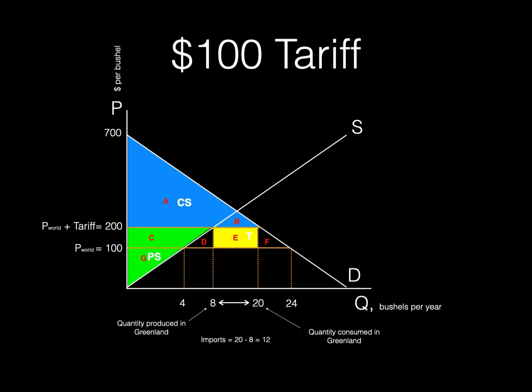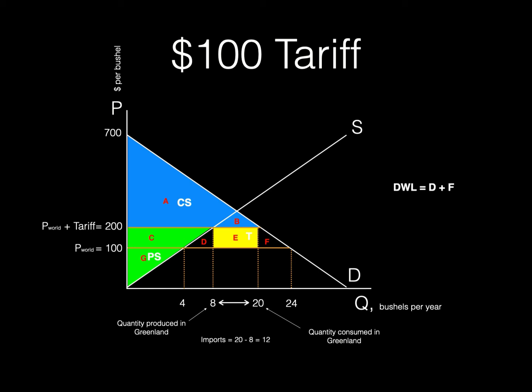Tariff revenue collected by the government of Greenland will be equal to the tariff times the number of imports. This is shown by the yellow rectangle. The height of the rectangle is the tariff. The base is the number of imports. Height times base, or tariff times imports, gives the area of the rectangle, which is tariff revenue. Area E used to be part of consumer surplus, so consumers are paying the entire tariff, not foreign producers.